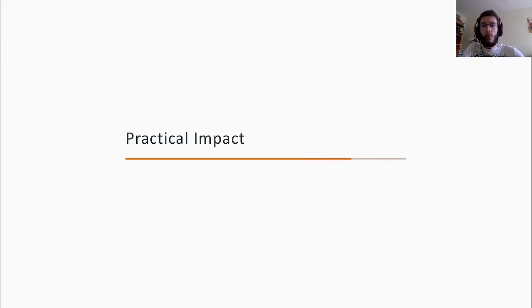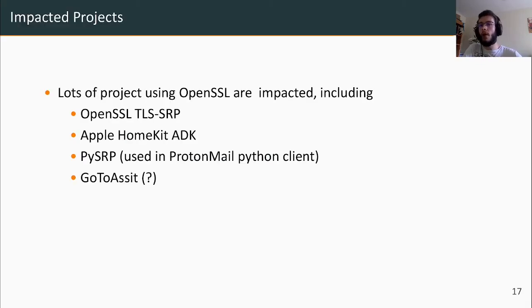As I said earlier, we spent quite some time finding which project used this implementation. Of course, the OpenSSL implementation is vulnerable, but we rarely see TLS SRP being used. However, quite a few other projects used the OpenSSL API to provide an SRP implementation. First, we can mention the case of Apple HomeKit ADK, which is a development kit for Apple connected devices, where